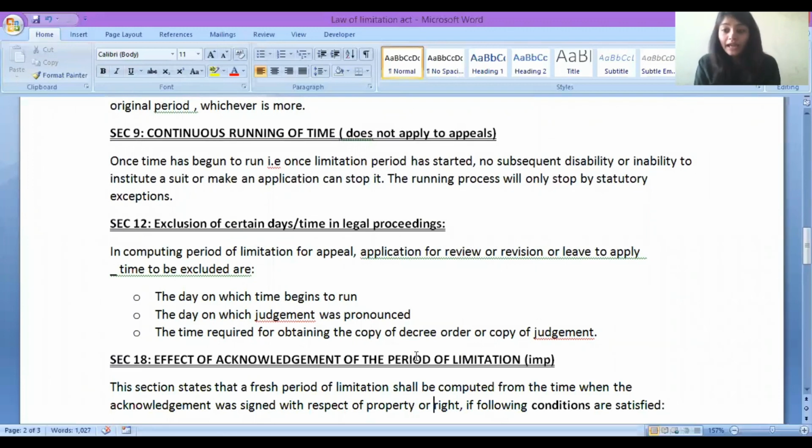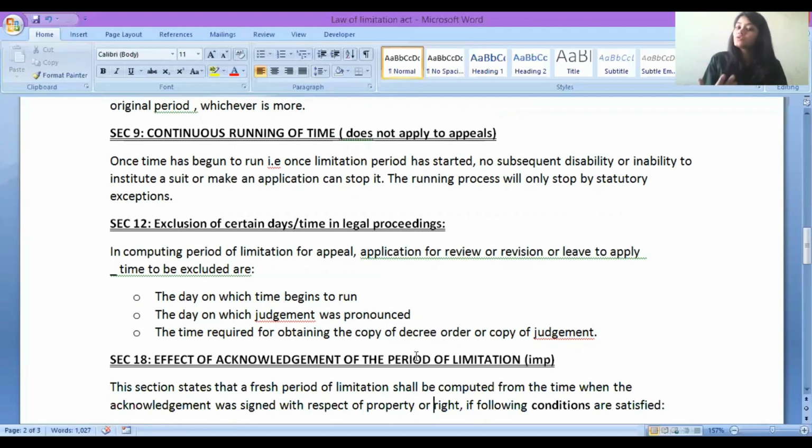Continuous running of time. Mind well, this does not apply to appeals. That means it will apply to suits, it will apply to applications. It does not apply to appeals. Continuous running of time says that once the limitation period has started, after that if you became disabled, कोई फर्क नहीं पड़ने वाला. Court will not see that disability. Court will ignore that disability. Your period of limitation will be continuous.